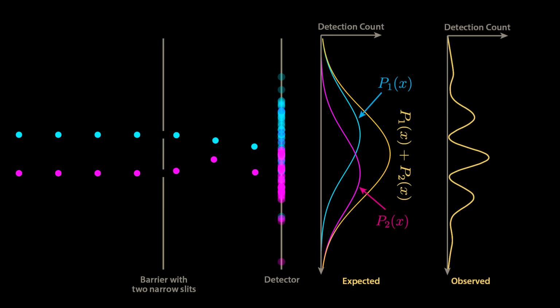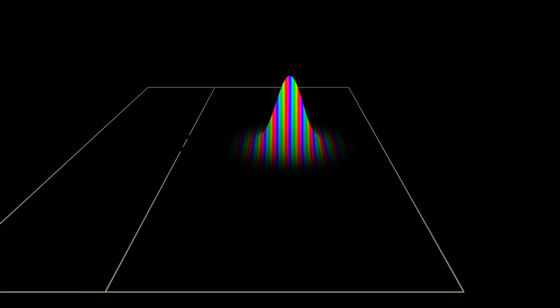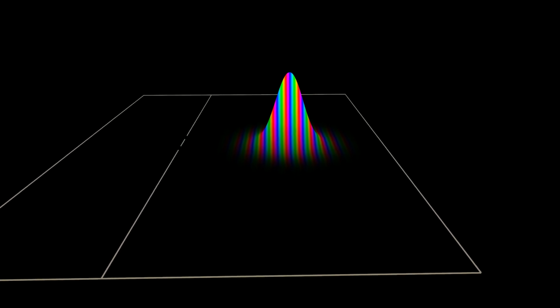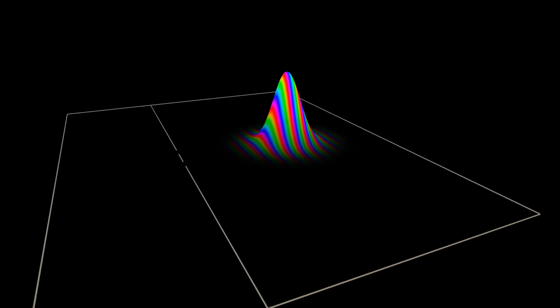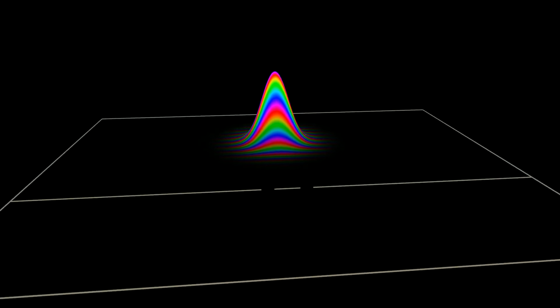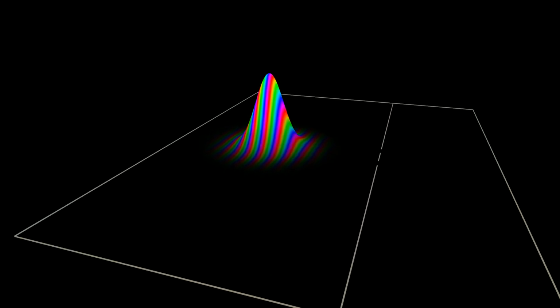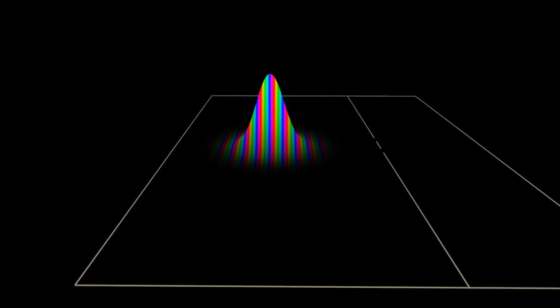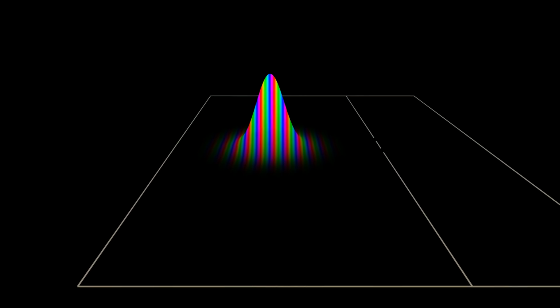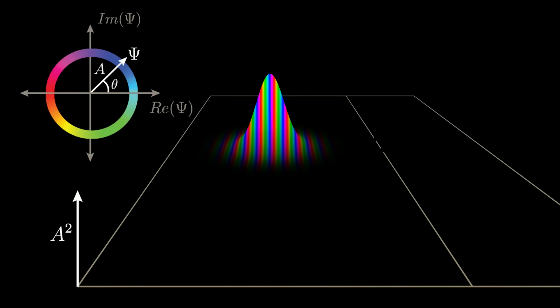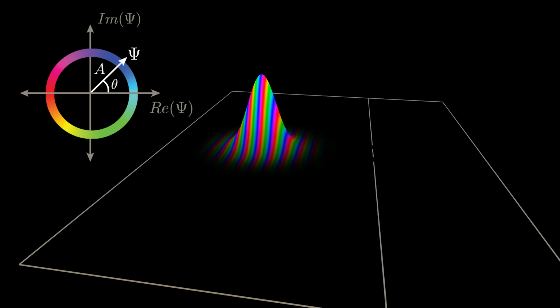We can make sense of this strange behavior of matter by using Schrödinger's matter waves. We'll represent the electron as a little packet of waves. This little packet is also a valid solution to Schrödinger's equation. And we'll switch from thinking in one spatial dimension to two. In 2 dimensions, it's more difficult to think of each point in space as a little complex plane. So let's switch to visualizing the amplitude of our complex wave function as the height of our surface. And we'll represent the angle of our complex number using the color of the surface.